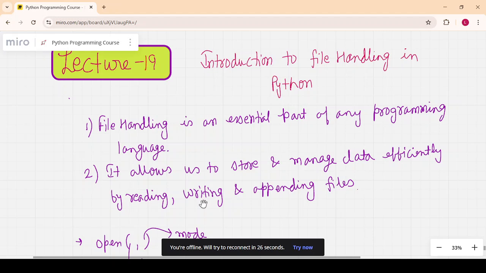Python provides built-in functions to handle different types of files. It makes it easy to work with a number of files like text files, binary files, structured files like CSV files, and document-based files like JSON files.